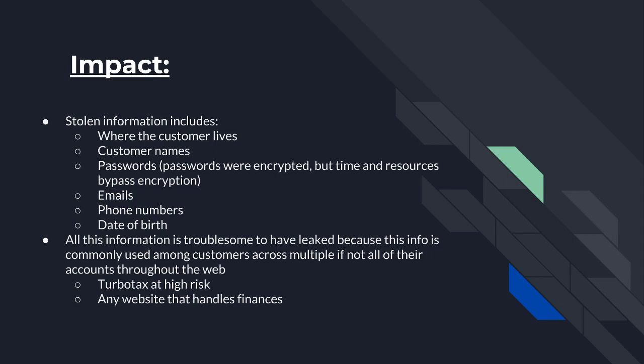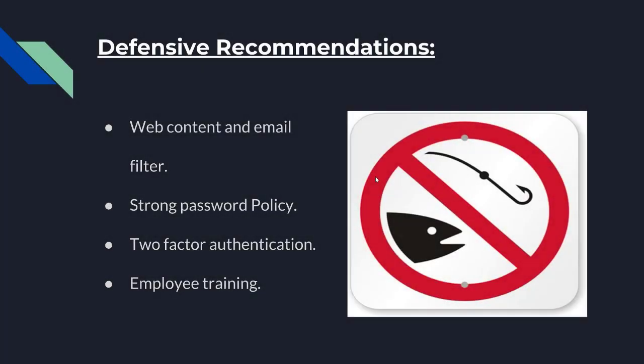Many customers use the same login credentials across many different accounts across the internet. Imagine if stolen information was used on a website such as TurboTax. A hacker could gain access to a victim's social security number as well as their financial information, and this goes for any website that handles finances. Now I'll send it over to Chuck for the defensive recommendations.